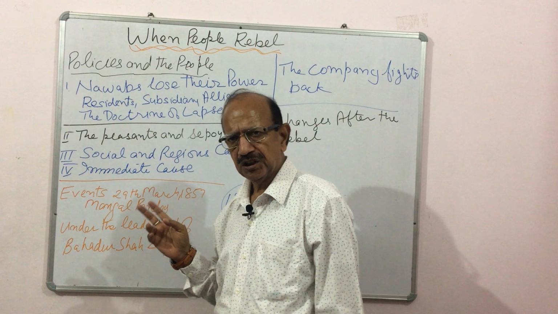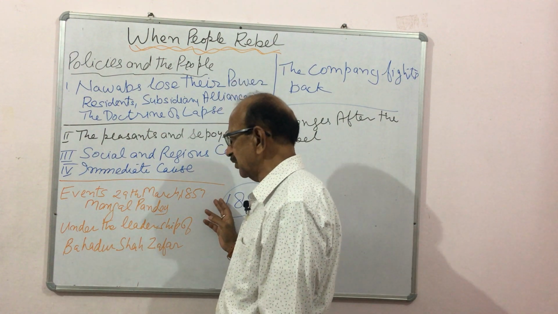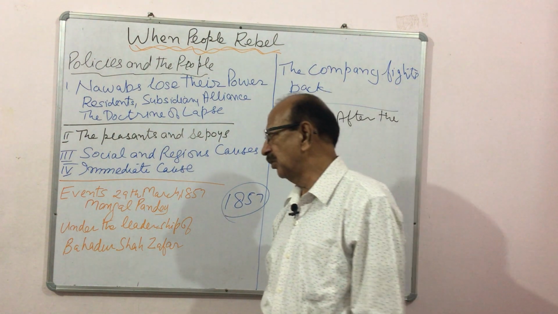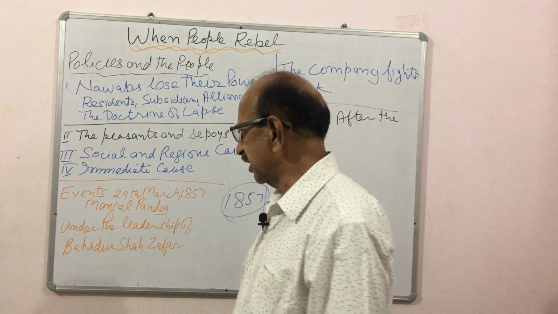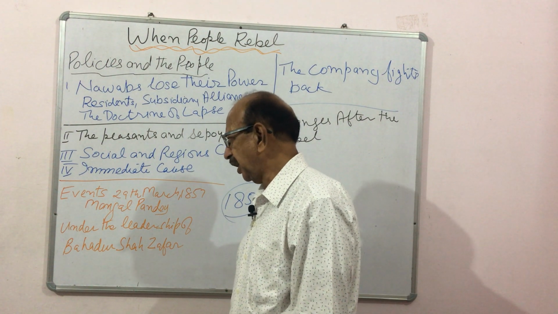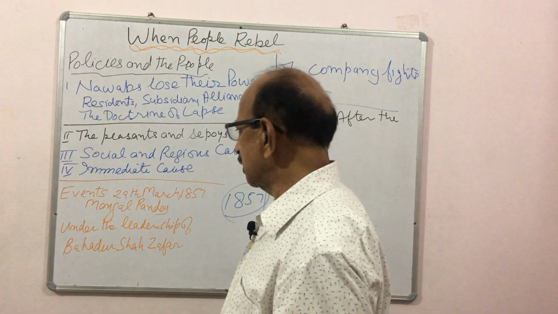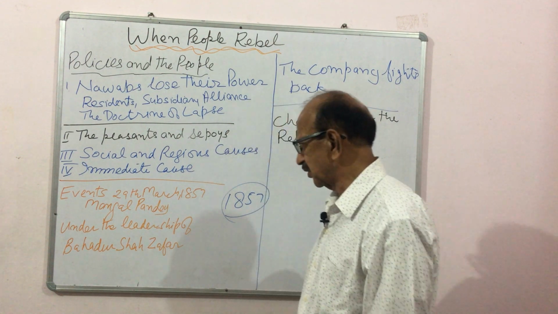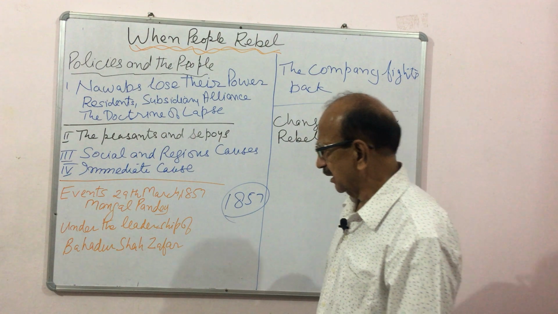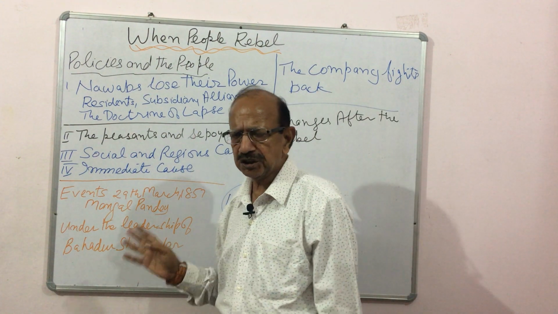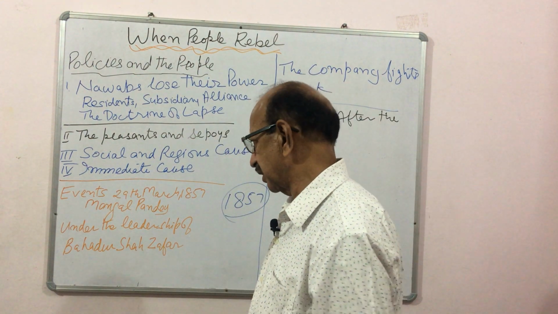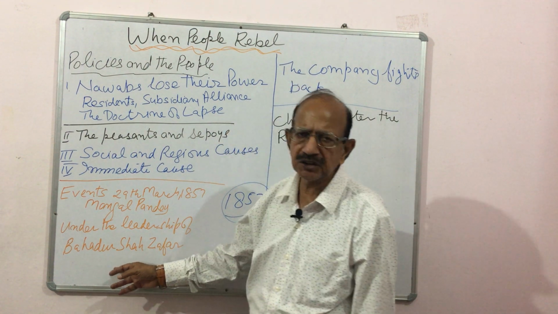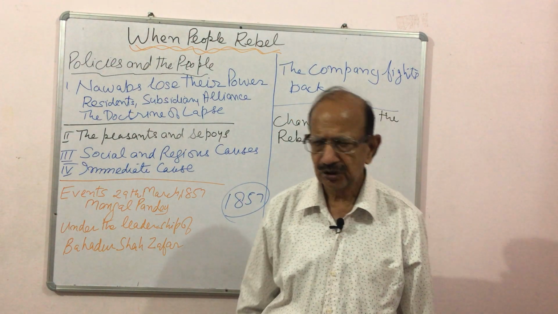Then the events: in this lesson we will also read about the events which started on 29th March 1857, when in Meerut Mangal Pandey revolted, and a number of other soldiers refused to obey their officers, and they were punished. Then the rebellion started and spread all over the country, and the war was fought under the leadership of Bahadur Shah Zafar.